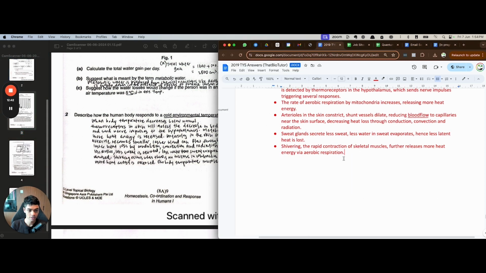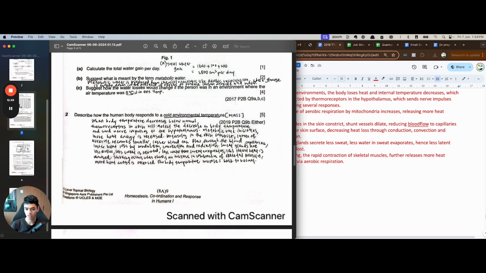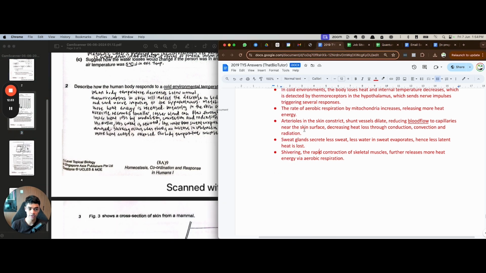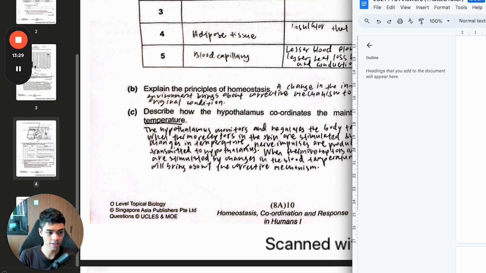Good. By the way, why you saw me change that is because the 2023 syllabus had a hair erector muscles point. And now 2024, it's not correct anymore. Okay, so I think we mentioned this already. It's similar to one I've gone through earlier, in an earlier question. Let me just show you what I do.